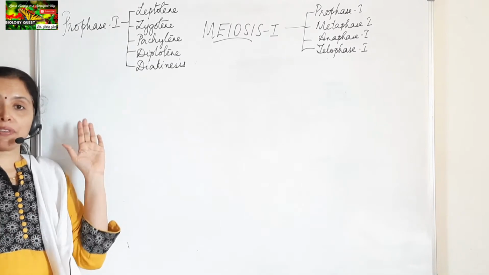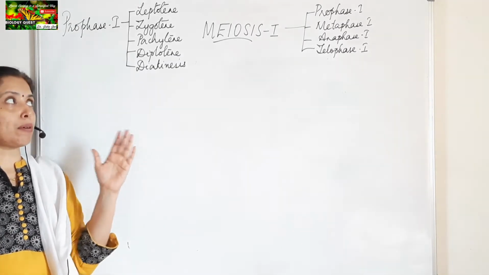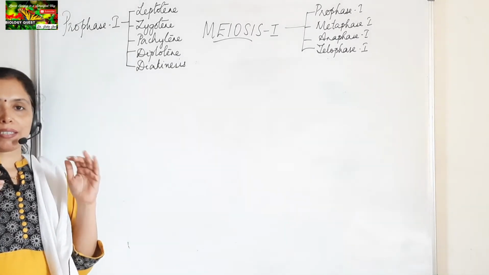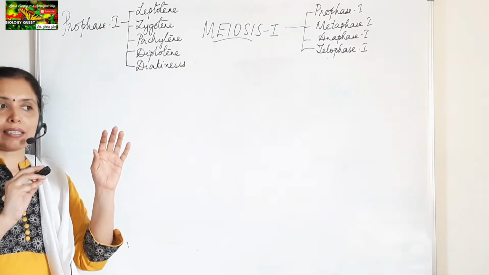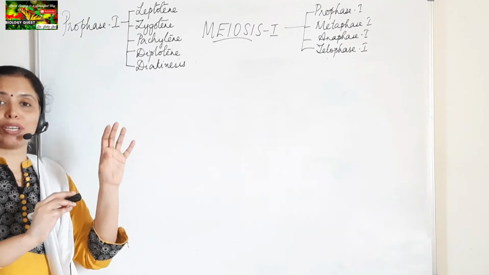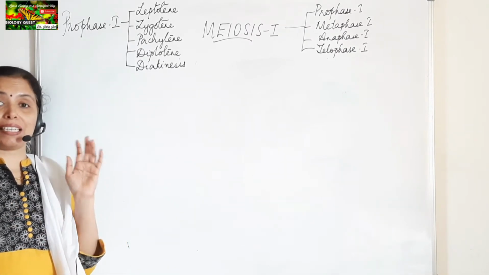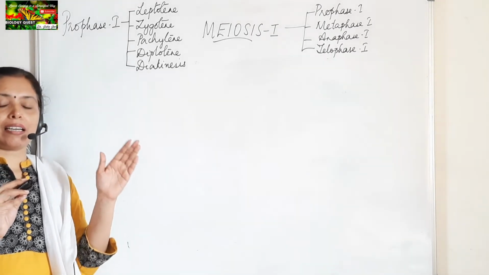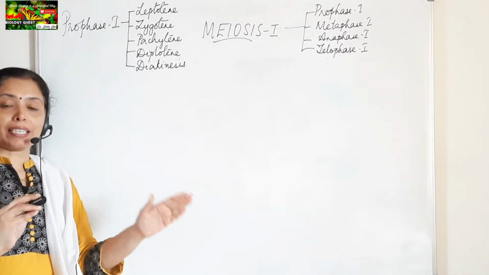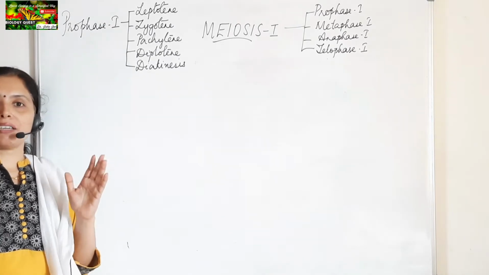So there is an interphase stage in a cell which is about to undergo meiosis. Just as a cell which is undergoing mitotic division has an interphase stage, here also a cell which is undergoing meiotic division will also have an interphase stage.